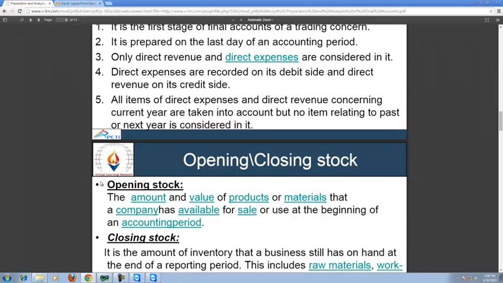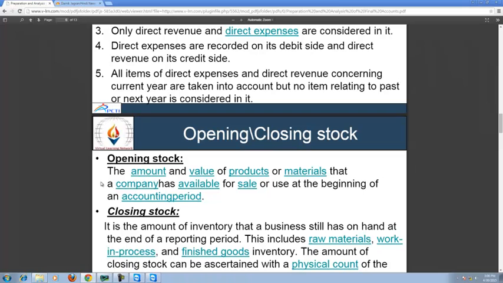Now, opening stock and closing stock. Opening stock is the amount or value of products or materials that a company has available for sale or use at the beginning of an accounting period. Closing stock, on the other hand, is the amount of inventory that a business still has on hand at the end of a reporting period. This includes raw materials, work in progress, and finished goods inventory.